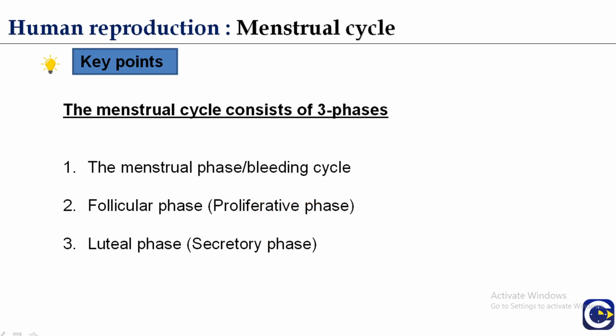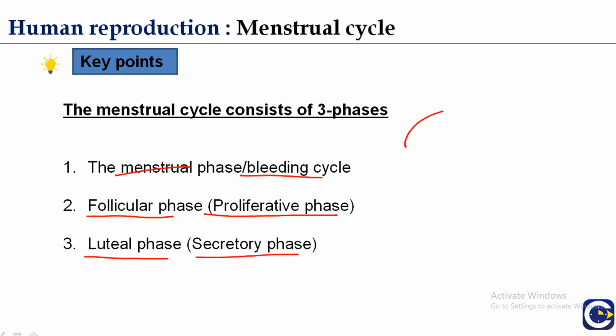The menstrual cycle consists of 3 phases. The first is the menstrual phase, also known as the bleeding phase. Second is the follicular phase or the proliferative phase. The third one is the luteal phase or the secretory phase. So, there are 3 phases in this complete cycle of 28 to 29 days.